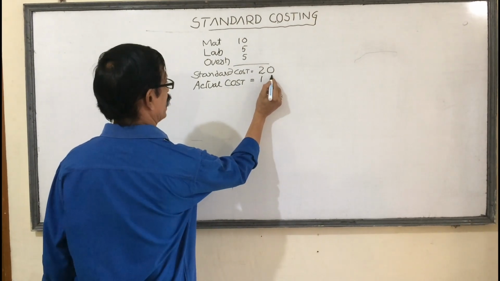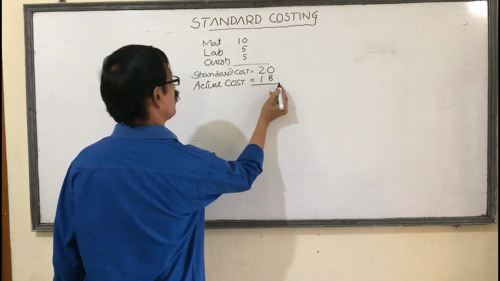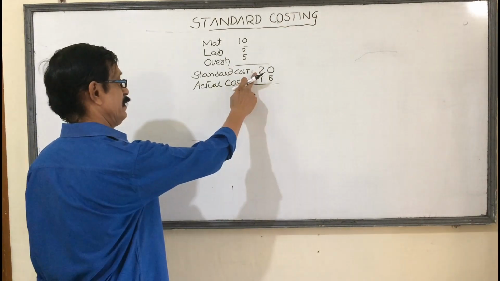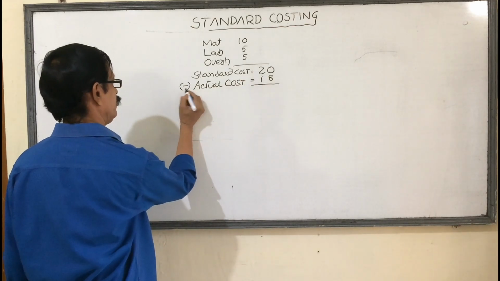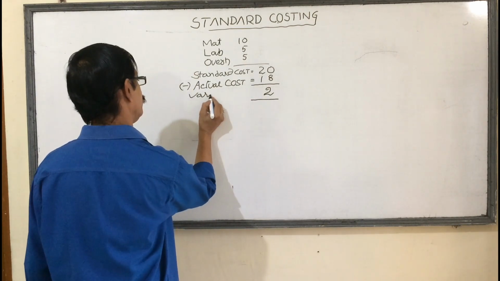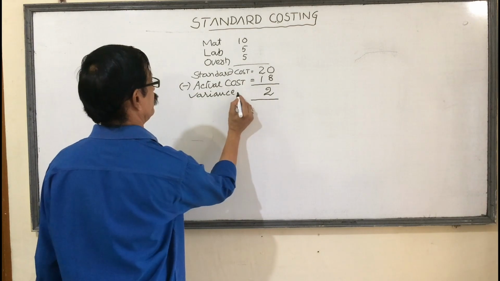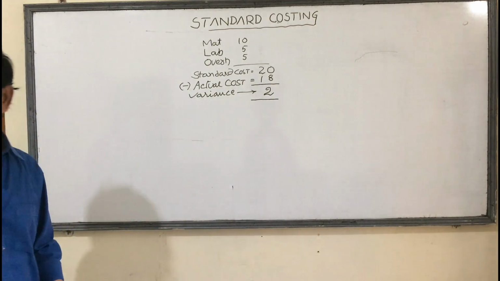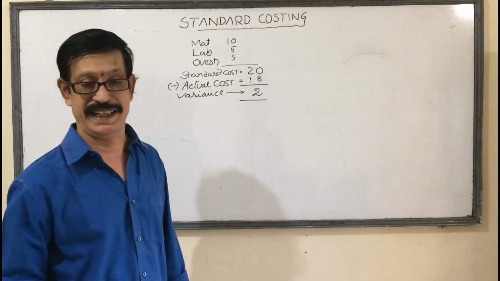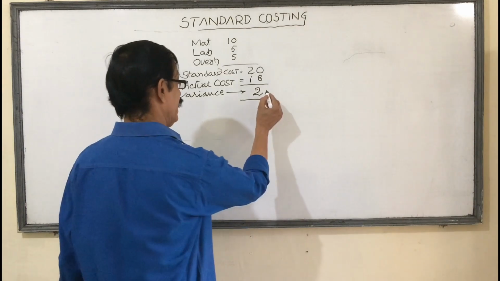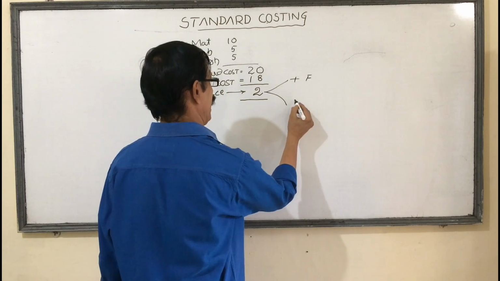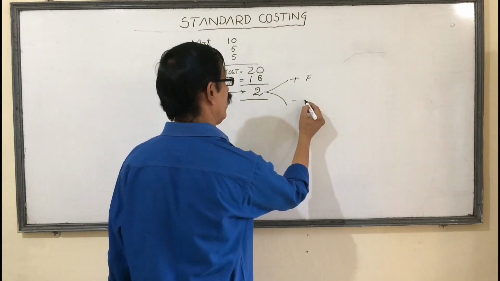Suppose the actual cost, what we paid after production, is 18 rupees for example. Now, standard cost minus actual cost is equal to variance. Variance is equal to 2 rupees. Standard cost minus actual cost is the variance. It may be plus or minus. If it is plus, we can say favorable. If it is minus, we can say unfavorable or adverse.